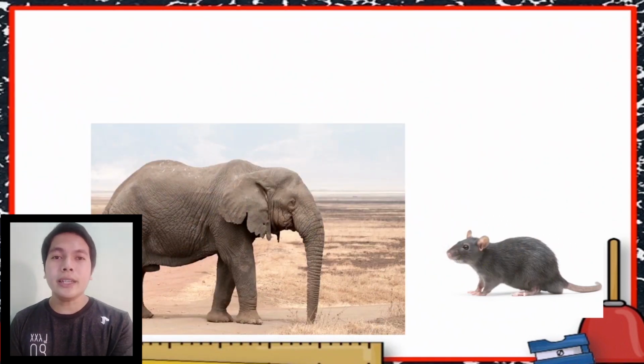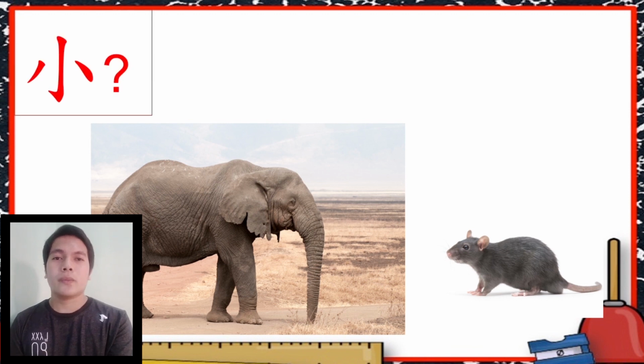Look at the picture carefully. What do you see? Very good. An elephant and a mouse or a rat. Now, tell Lao Shi which of the two is xiao. Again, which of the two is xiao?